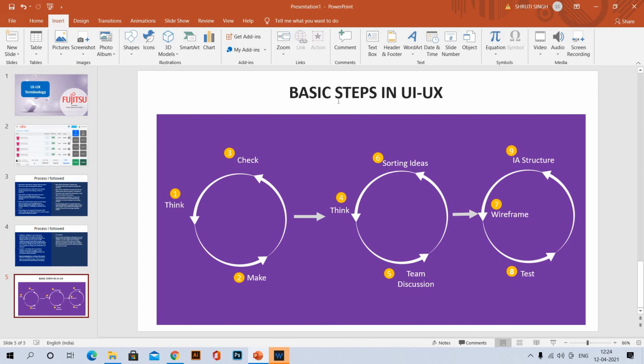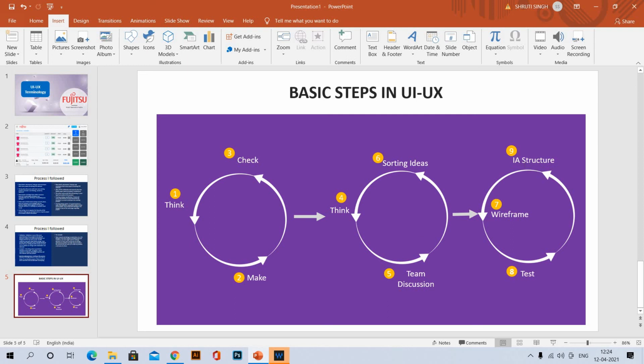Wireframe, after this card sorting of ideas, we need to make a wireframe of the product. After articulating and analyzing all this process, we should test whether the wireframe follows all the sections or fulfills all the needs of our user or not.